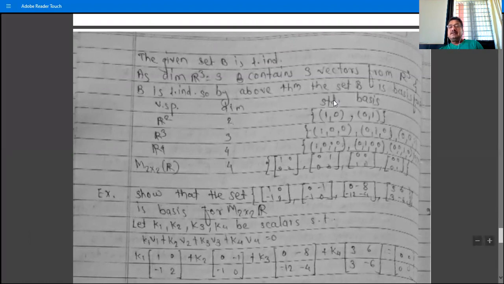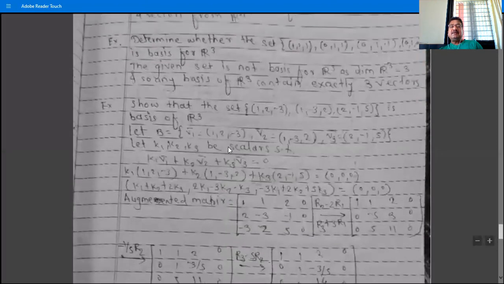From R2, these are two tuples, (1,0) and (0,1), the two vectors in the standard basis of R2. Standard basis of R3: the vector space R3 has dimension 3, and (1,0,0), (0,1,0), (0,0,1) is the standard basis of R3.